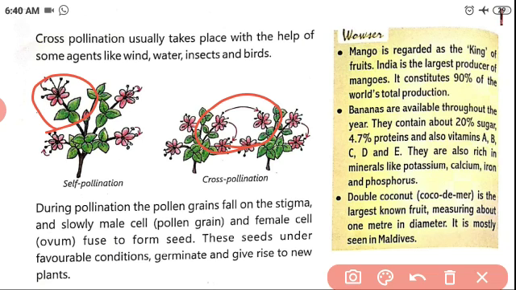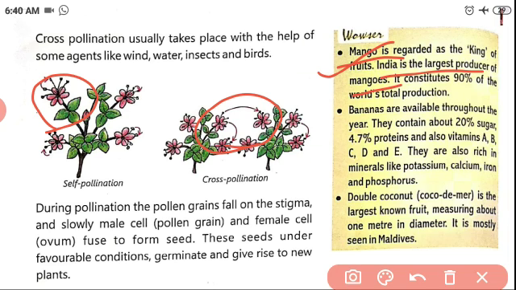Here are some interesting facts. Mango. What is the special thing about mango? Which fruit is called the king of fruits, children? Mango. Mango is regarded as the king of fruits. One more interesting thing is that India is the largest producer of mangoes.